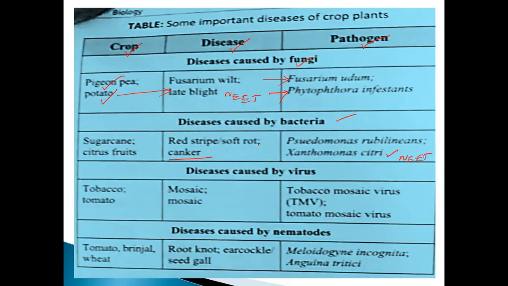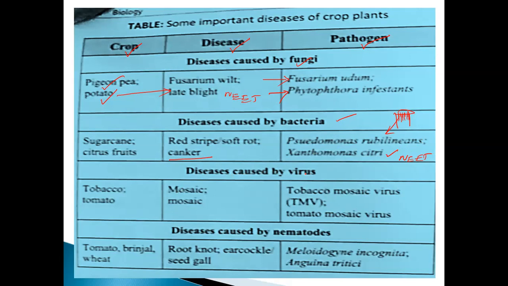Red striped soft rot. Pseudomonas rubrilineans. You can take an example of sugarcane. Sometimes you left it for a few days. Okay, what happened? You know, the upper part, lower part, there is a red color line is there. That red color line is caused by the bacteria called Pseudomonas rubrilineans.